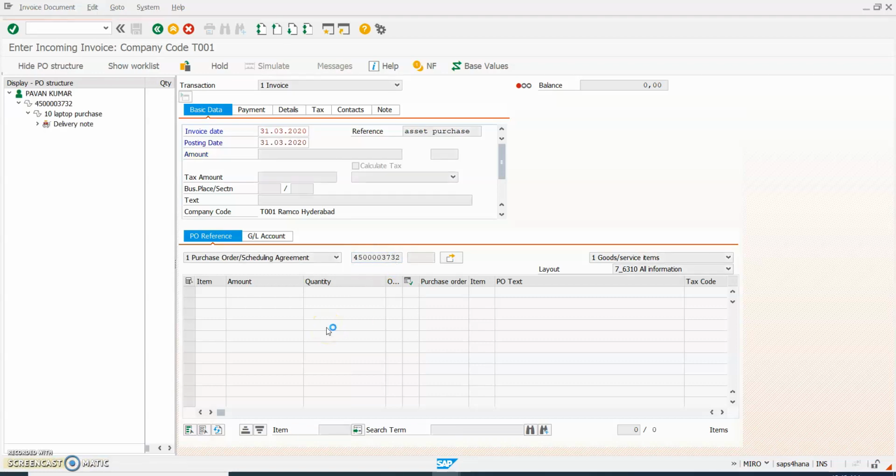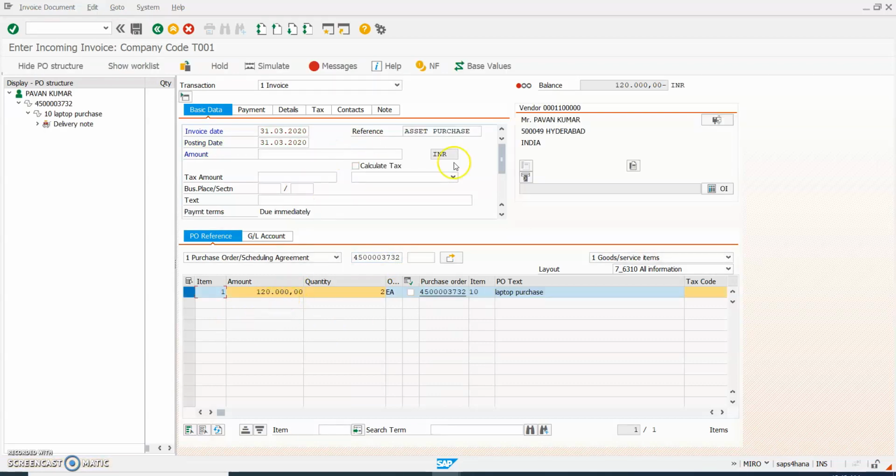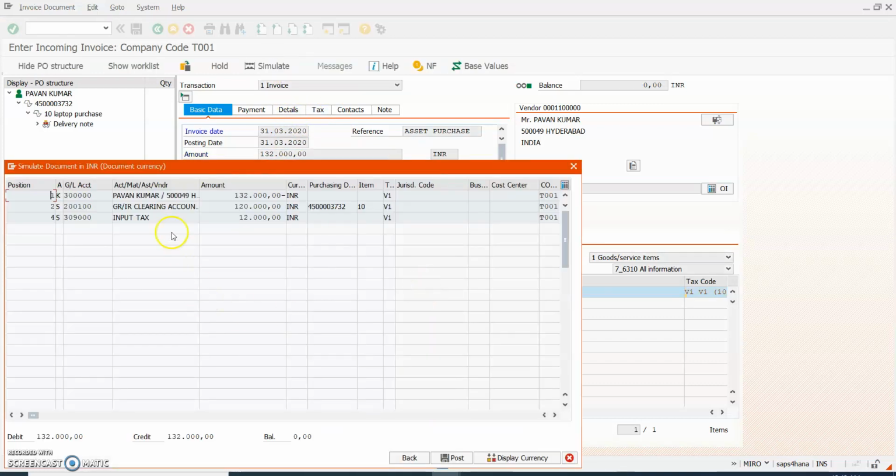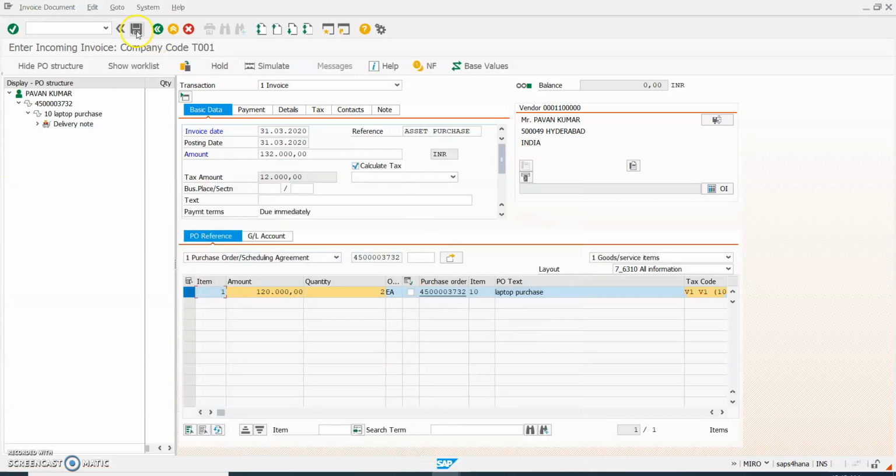Continue, and tax code I'm giving V1, calculate tax, continue. So here give the amount, enter and simulate. So here if you see the accounting documents are vendor account credit and GR/IR clearing account debit and tax account debit. Okay, go back and post.